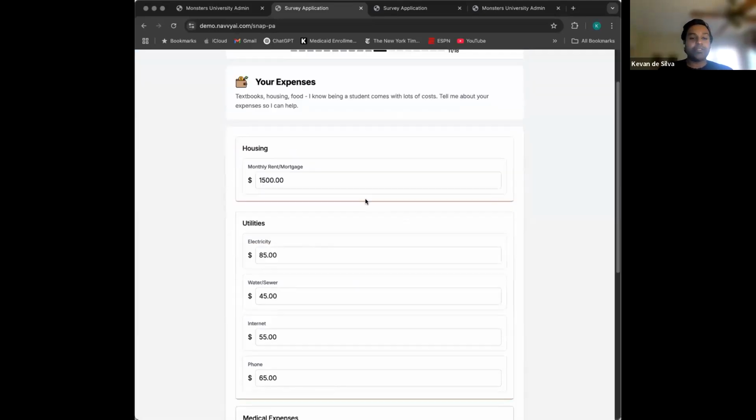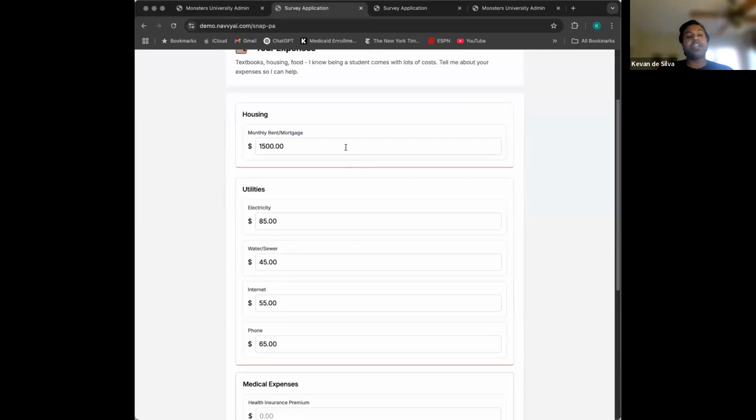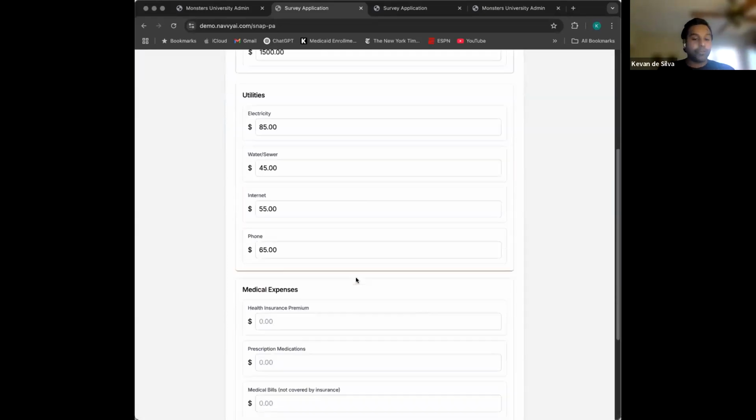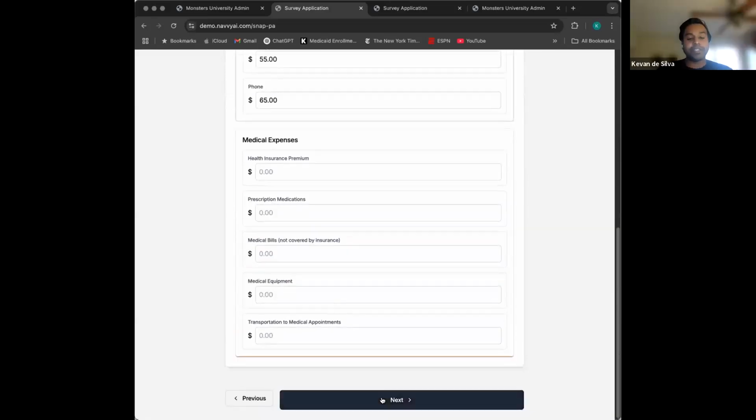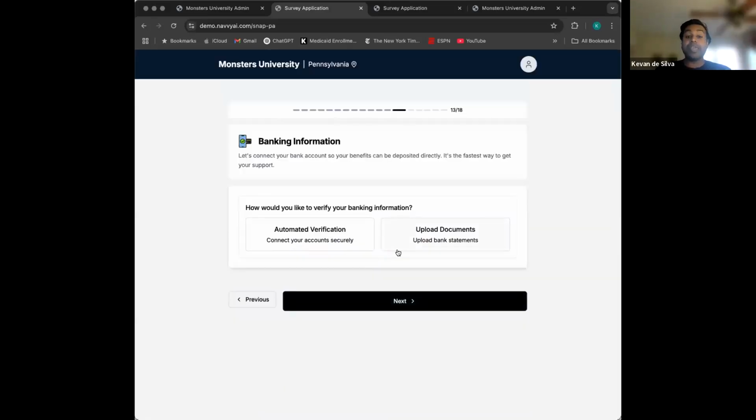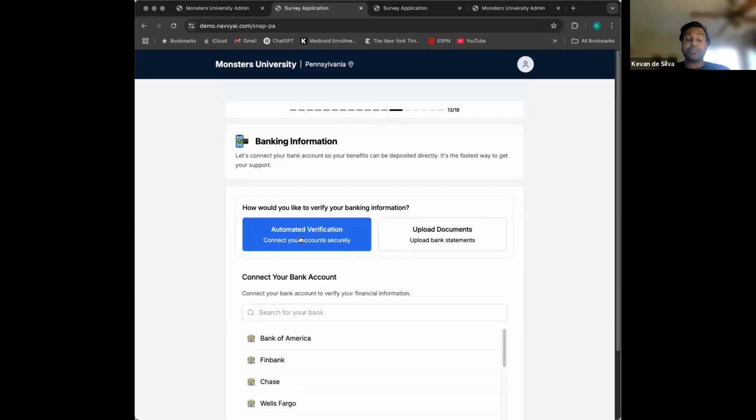So we give them the ability to log what their expenses are as they relate to the given program. In the case of SNAP in Pennsylvania, they want you to understand your current expenses on rent and utilities costs. And if applicable, for people over 60 or disabled, you'd be able to input your medical expenses here as well.